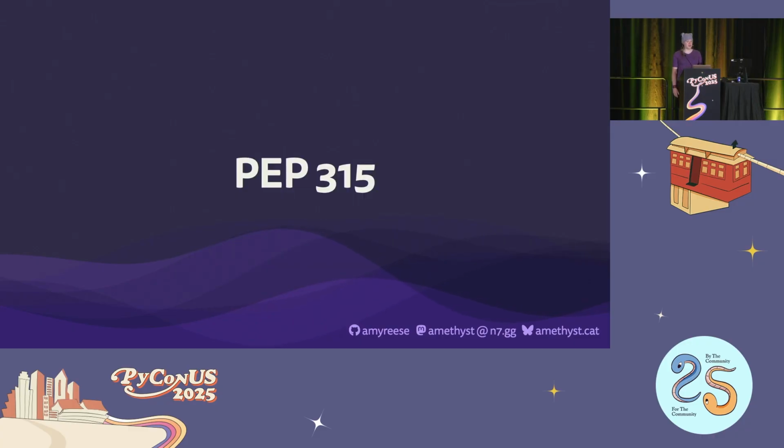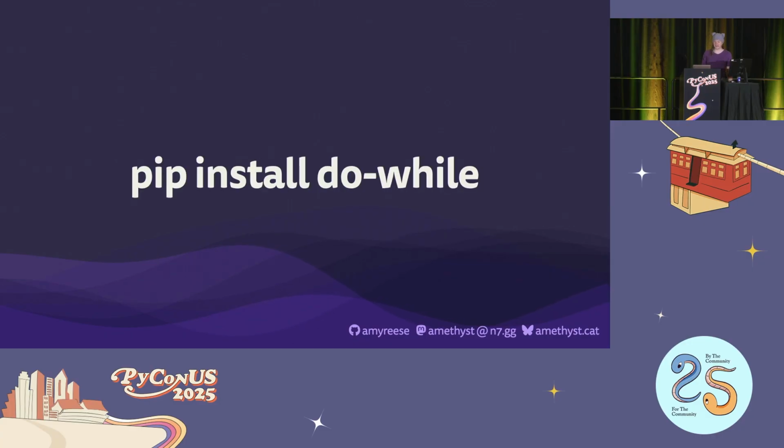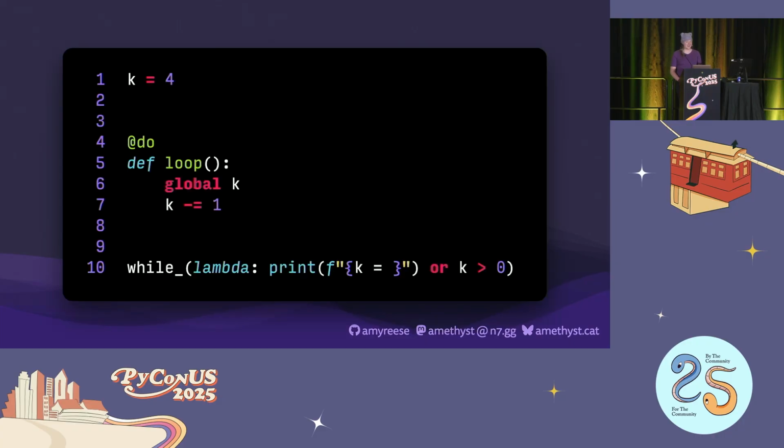And 22 years ago, PEP 315 was proposed with new syntax to add a do-while loop to Python. This was for Python 2.5. I rediscovered this while writing the talk, and I think it's finally time that we do justice for PEP 315. So I'm announcing the public release of the do-while package on PyPI, already available. Yes, I did this for the bit. So let's see it in action.